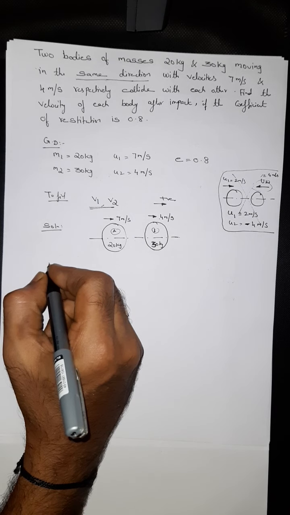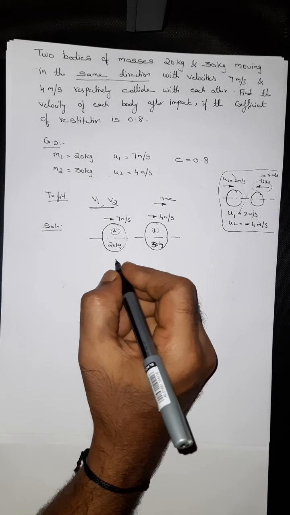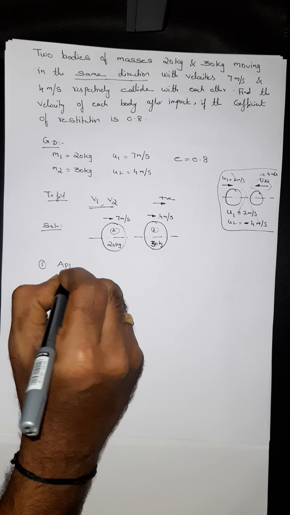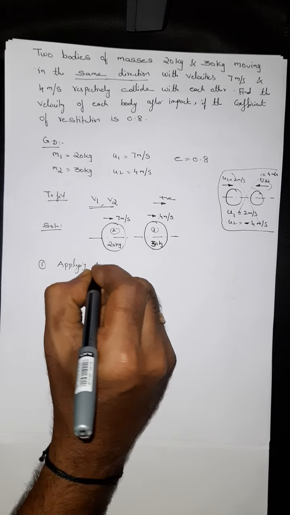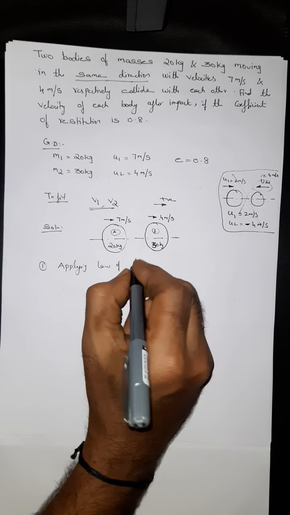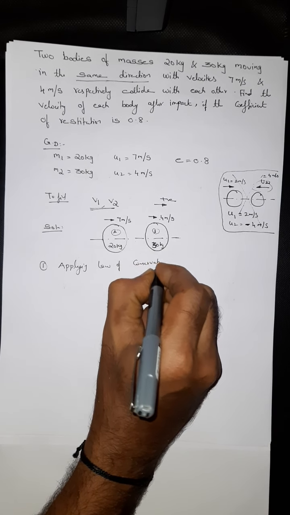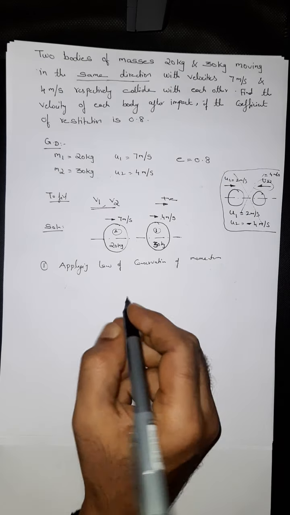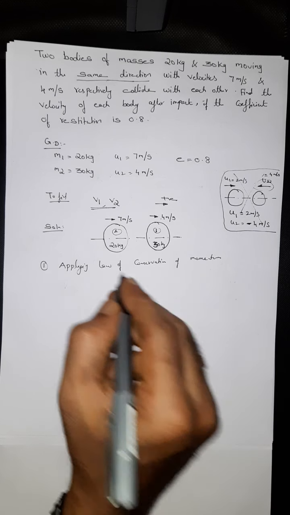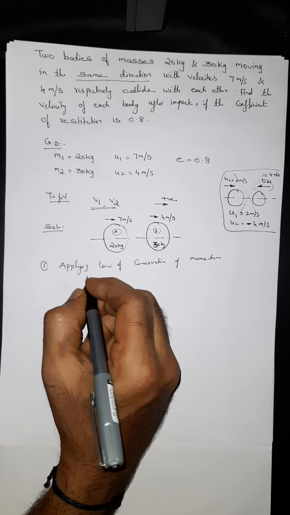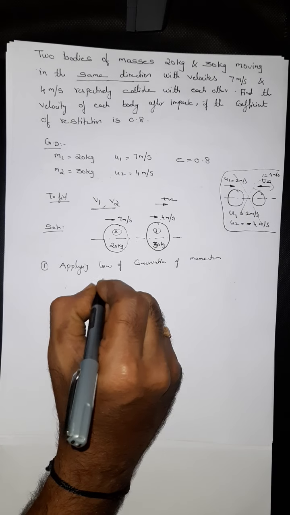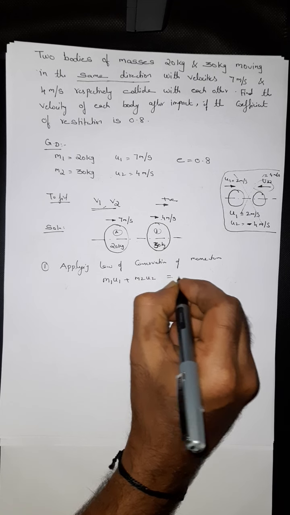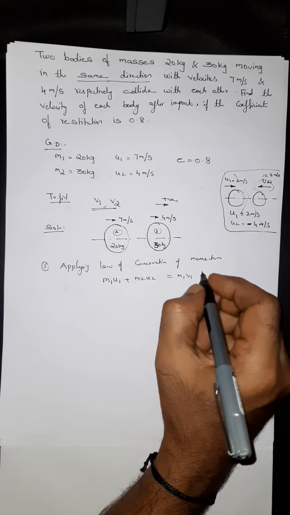By applying the principles I taught you, the first principle is the law of conservation of momentum. What the law of conservation of momentum says is: initial momentum equals final momentum. So initial momentum m1 u1 plus m2 u2 equals m1 v1, this is final momentum, plus m2 v2.